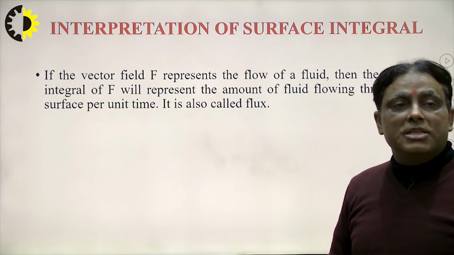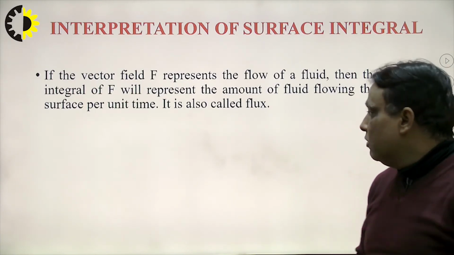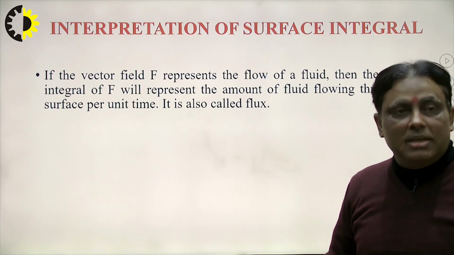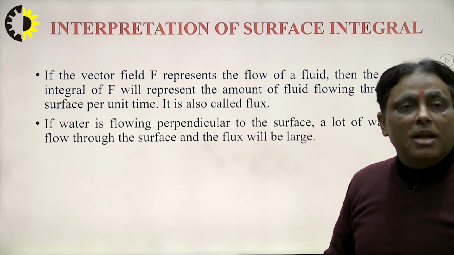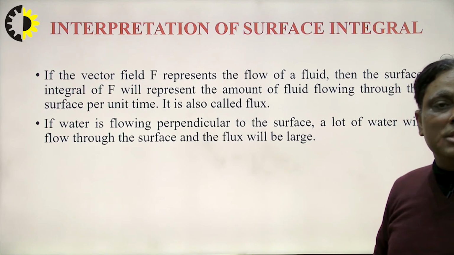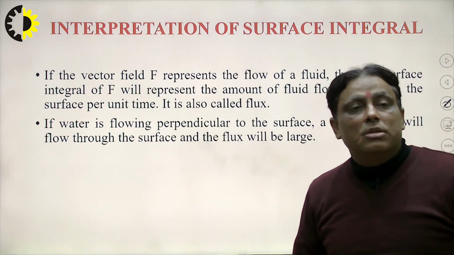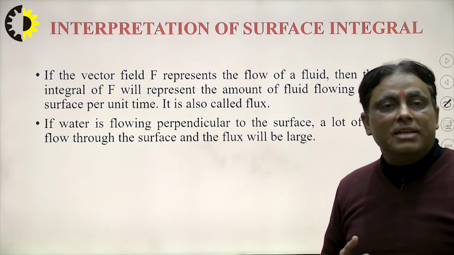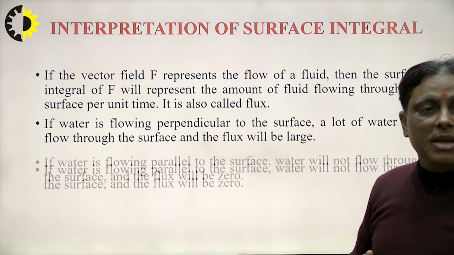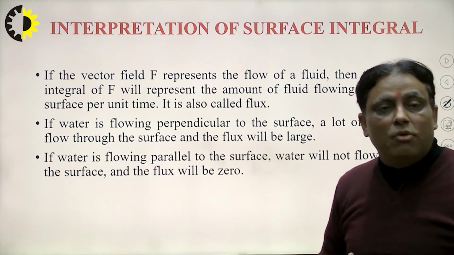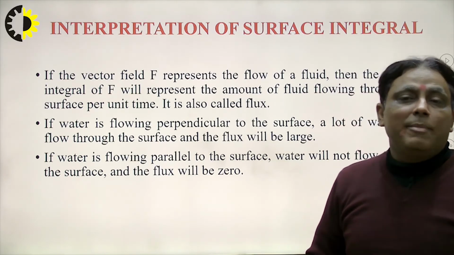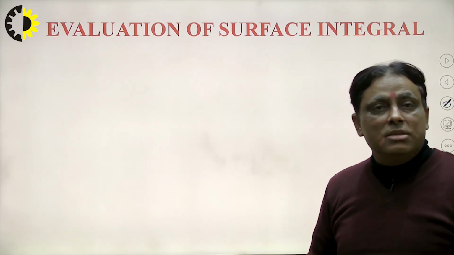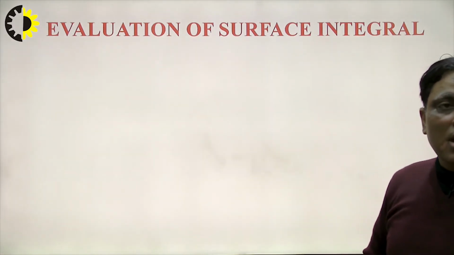Now the interpretation of the surface integral, how to calculate the surface integral, we see here very carefully. If the water is flowing perpendicular to the surface, a lot of water flows through the surface, and the flux will be large here. That is known as the flux. If the water is flowing parallel to the surface, the water will not flow through the surface, then the flux will be 0 here. So in this way we can interpret the surface integral.